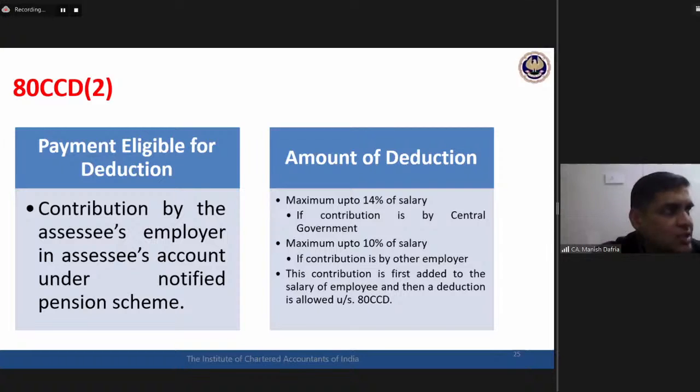Whatever contribution is being given by the employer, that total contribution will get added to salary, and then deduction under 80CCD2 would be available up to this 14% or 10% only. So if my employer contributes 20% to my NPS account, then the total 20% will get added to my salary first, and then 10% would be the deduction available under this section 80CCD2. Okay, so this is the second aspect of 80CCD2.